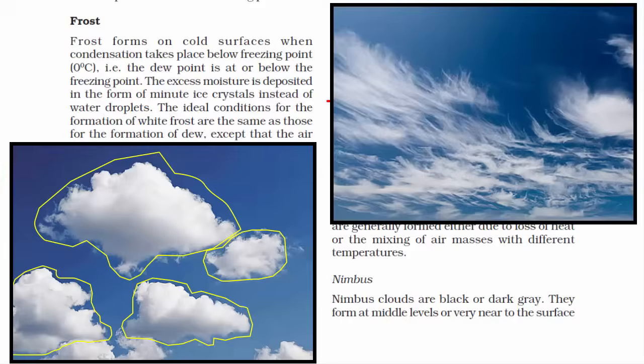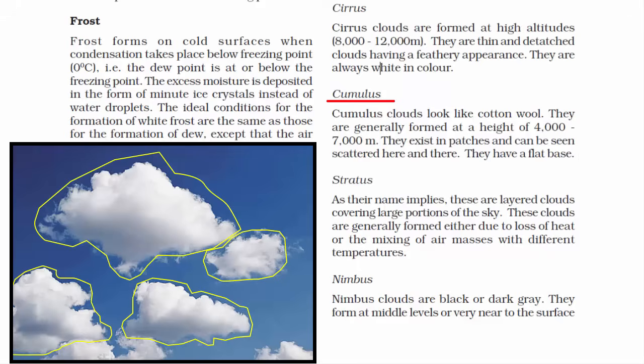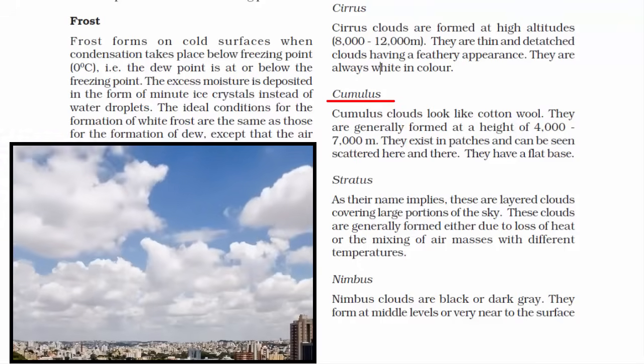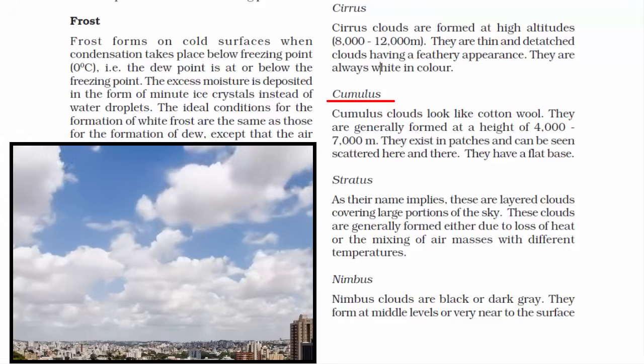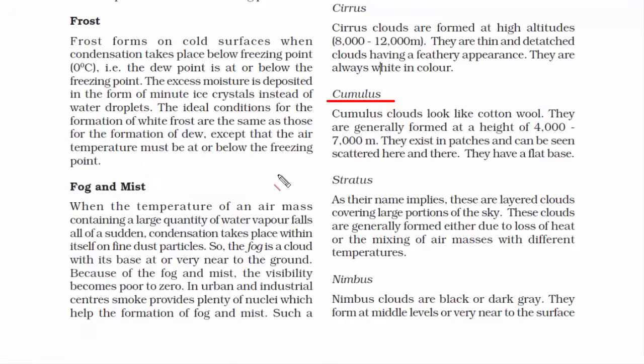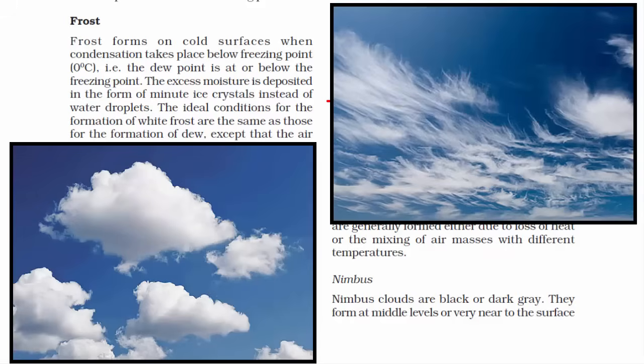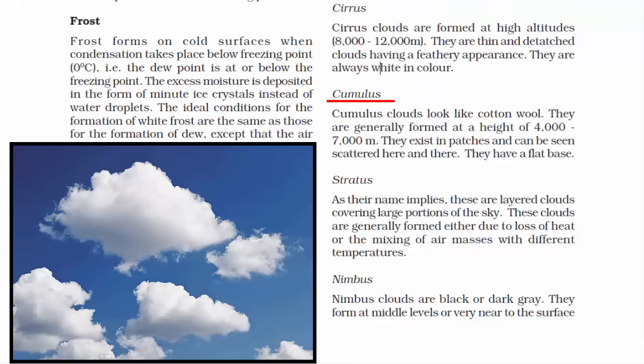Since this cloud is bigger than cirrus cloud, it may or may not produce rainfall. Since this cloud exists in small patches, if at all they come close and combine to form a big cloud, then chances are it may rain heavily. And one more thing you need to understand is that cumulus clouds are bigger than cirrus clouds. That means more water vapor, more water droplets or ice crystals exist within these clouds. Alright, so this was the second type, which is the cumulus cloud.